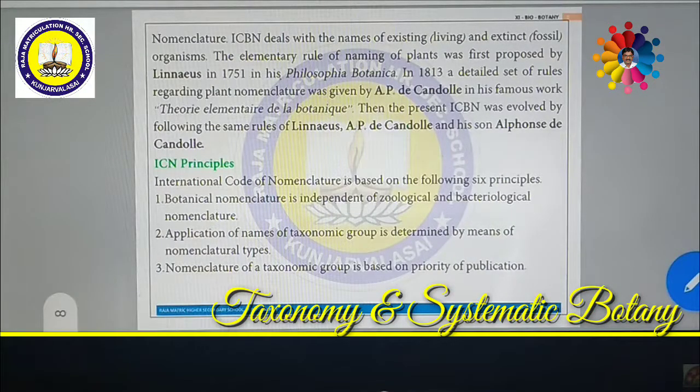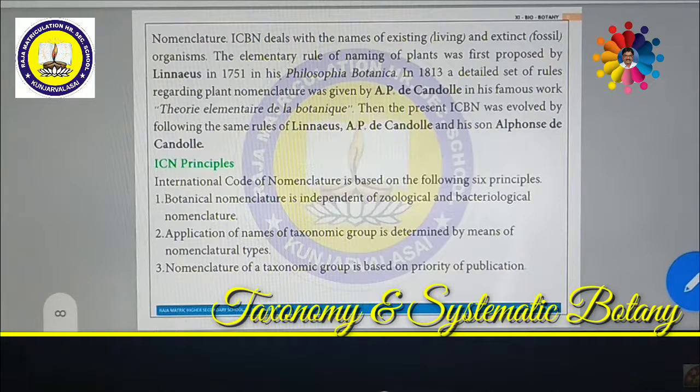At present, the ICBN was changed to ICN, International Code of Nomenclature. Actually, in the olden days, as I said just now, it was given by two names. First name is genus, second name is species. If handwritten, it should be underlined separately. If it is printed, it should be in italics. Italics means slightly bending towards the right side. It is called italics print.